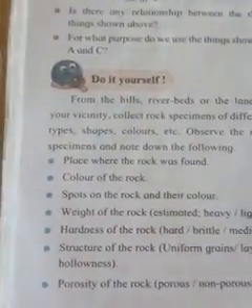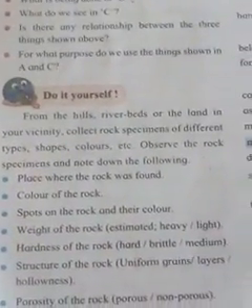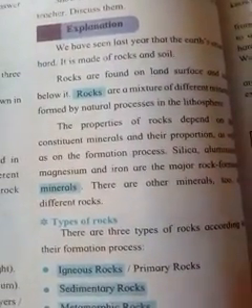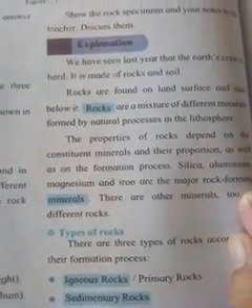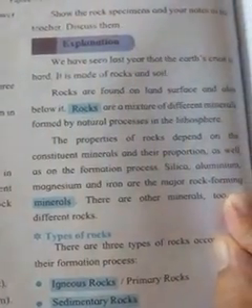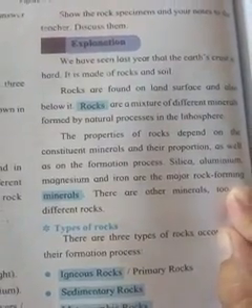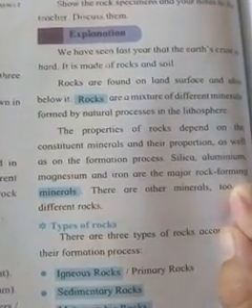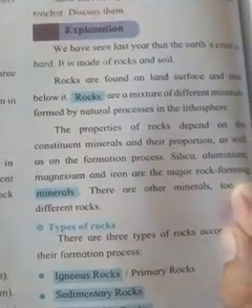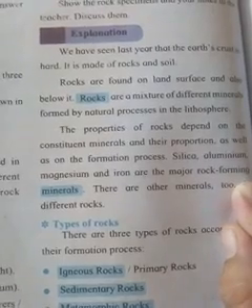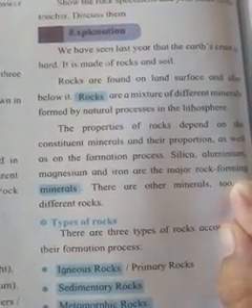You do this activity and note down your observations in your notebook. Then here are the geographical explanations. We have seen last year that the earth's crust is hard. It is made up of rock and soil. Rocks are found on the land surface and also below it. Rocks are a mixture of different minerals formed by natural processes in the lithosphere.